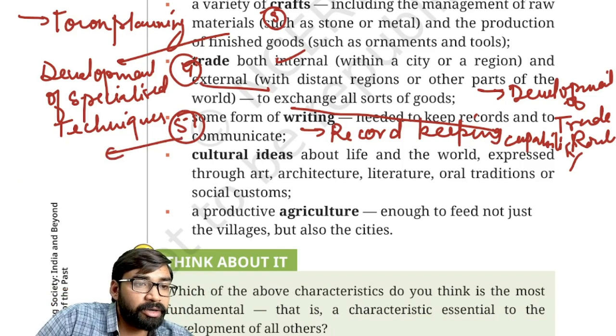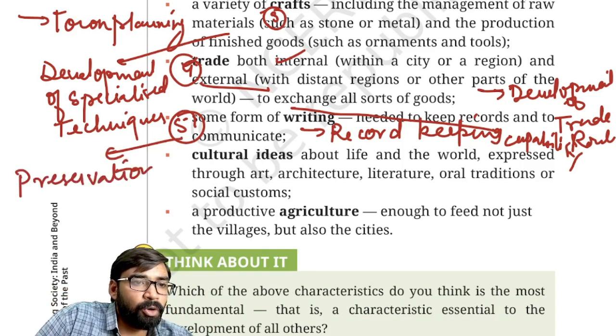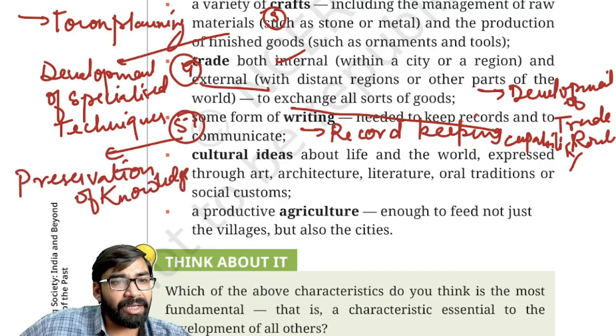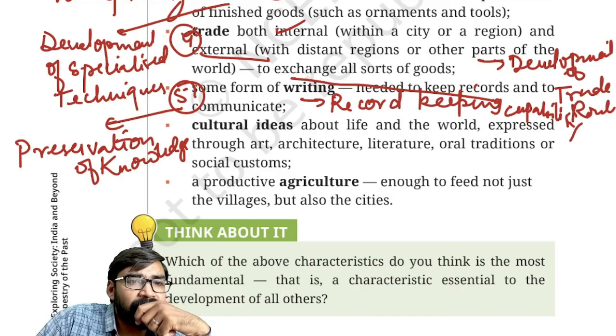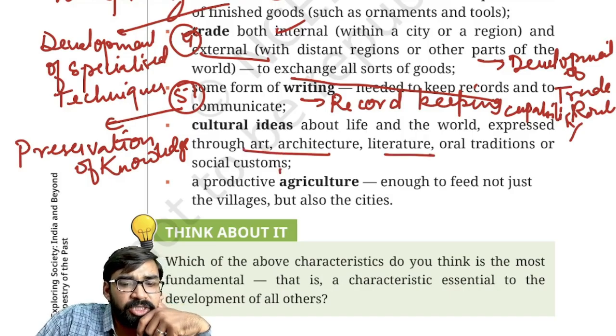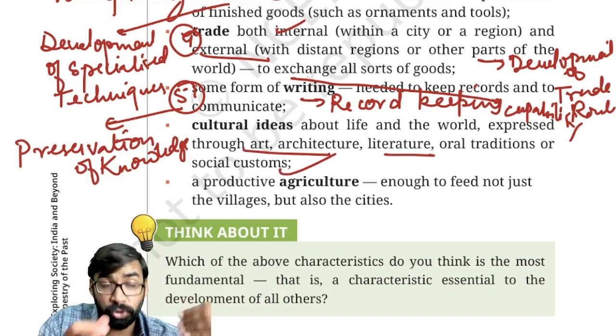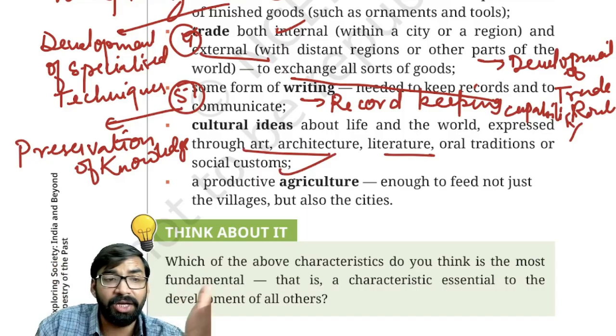So writing is important for the preservation of knowledge. Okay, then comes cultural ideas. Yes, cultural expression. Now cultural expression can be seen through art and architecture, through literature, through oral tradition, through social custom, through religious and philosophical ideas also.